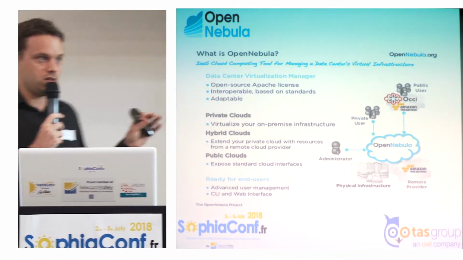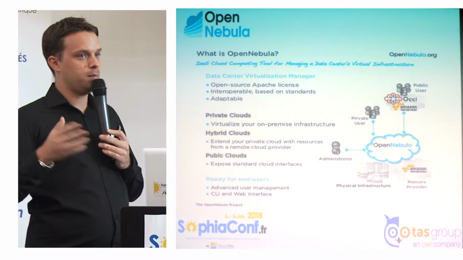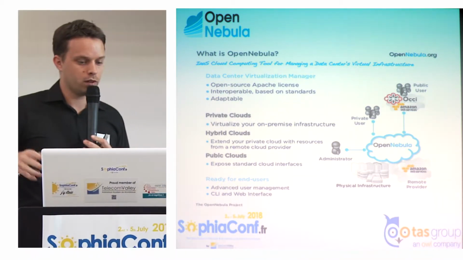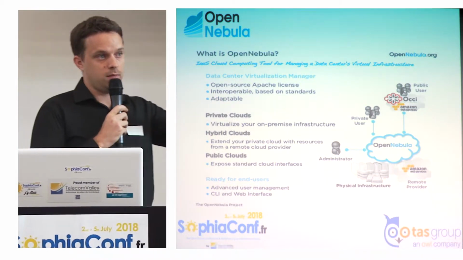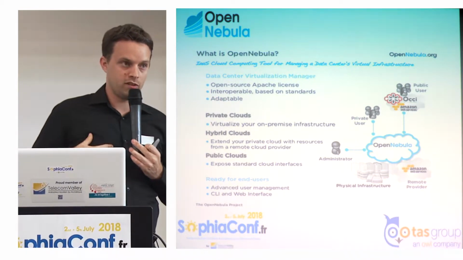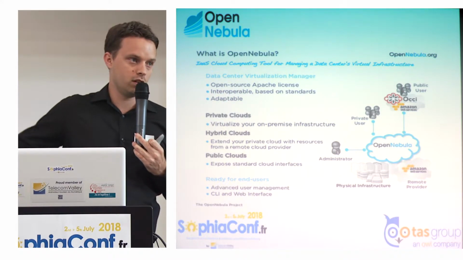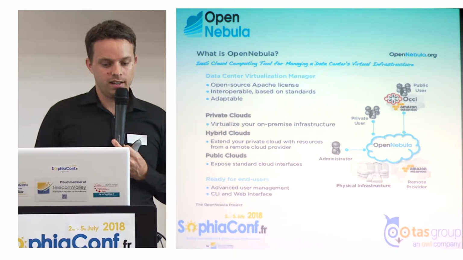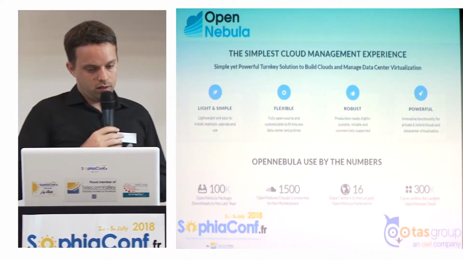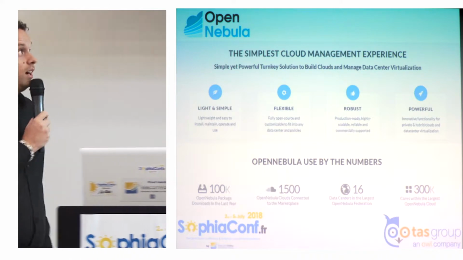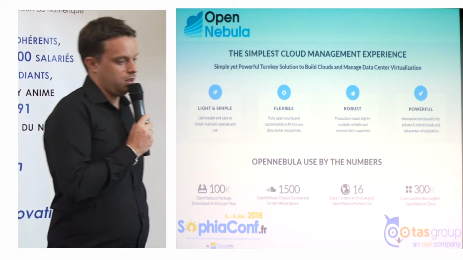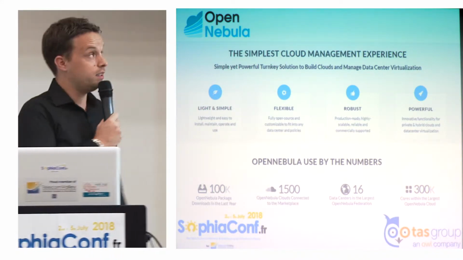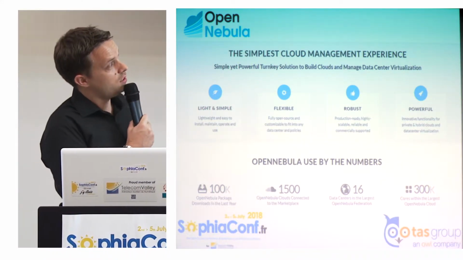And the last one is just to make the API. There are APIs that you can use to connect other platforms with other providers, which makes a connection between your private cloud and the private cloud of another company. So you can have two platforms connected with API. This is the community of OpenNebula, with many downloads every day, so you can see the numbers.